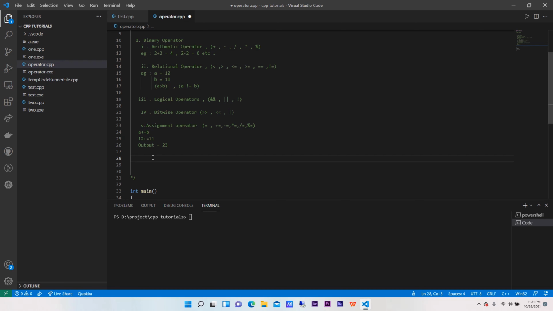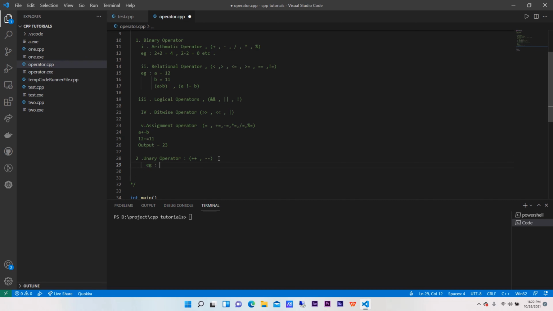Now the next is the unary operator, and this is the second type. What do we mean by unary operator? In unary operators, we use plus plus and minus minus. Now what do plus plus and minus minus mean?